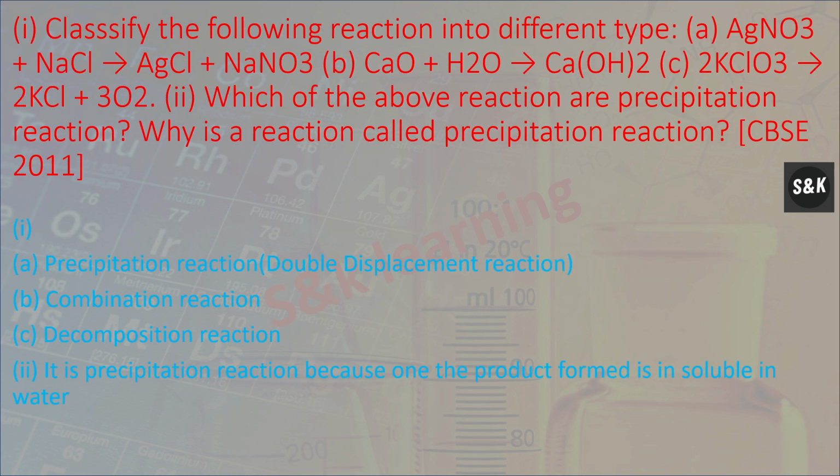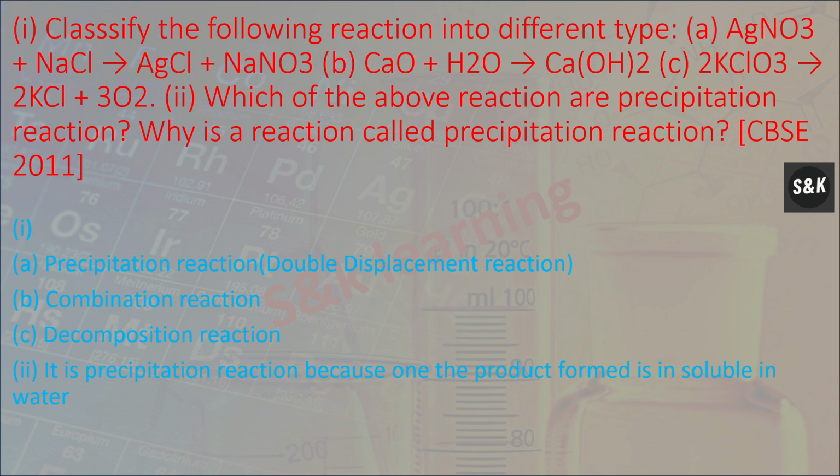Next, classify the following reactions into different types. A. AgNO3 plus NaCl forms AgCl plus NaNO3. So, precipitation reaction, double displacement reaction has taken place. Next, B. CaO plus H2O forms calcium hydroxide. Combination reaction has taken place. C. 2KClO3 forms 2KCl plus 3O2, that is decomposition reaction.